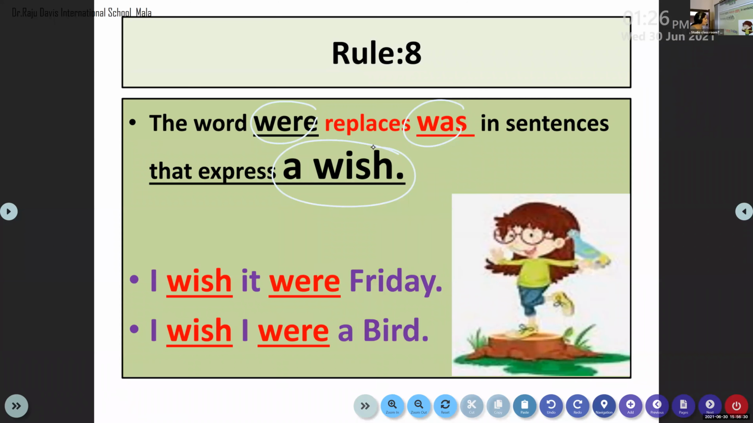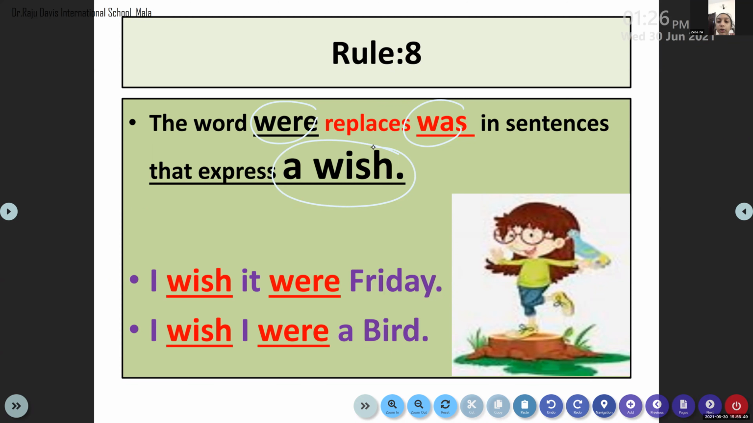Actually, today is Wednesday, right? So today is Wednesday and I wish it were Friday. See, it were. I'm not using it was. It were. If it is a wish, you can use were. Okay, so was is just replaced by were if it is a wish. Am I clear? Yes, ma'am, you're clear.